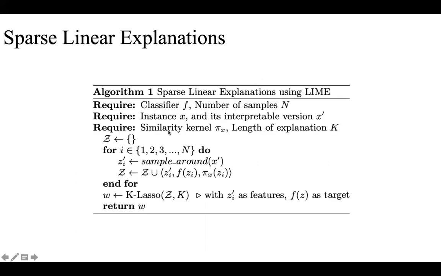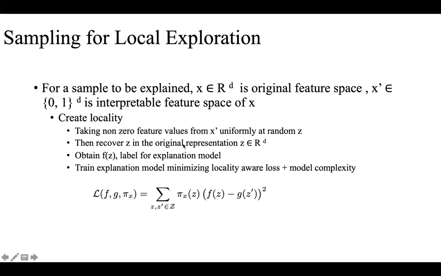So x prime here can also be x, right? For example, if it is AR prediction where the features are directly interpretable as they are, we don't need a separate interpretable feature space. Then x prime can be x also. Yes, it can be. Okay. So the LIME algorithm decides the x prime, or who decides? It decides on its own.